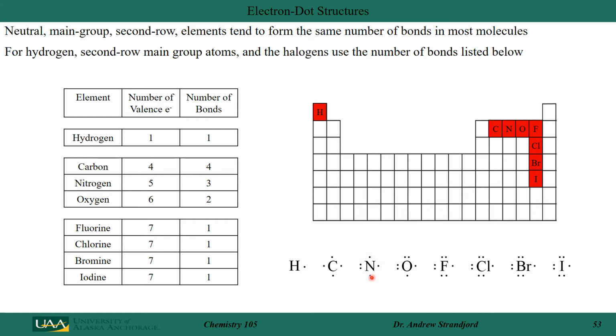It wants to form 3 bonds. Oxygen, we draw the Lewis structure as 2 paired sets and 2 unpaired. It wants to form 2 bonds. Fluorine, chlorine, bromine, and iodine, we draw as 3 sets of paired and 1 unpaired. It wants to form 1 bond, with 1 unpaired electron pairing up to form 1 covalent bond.